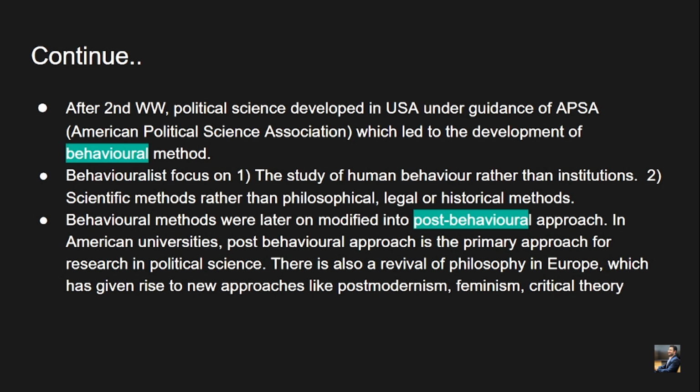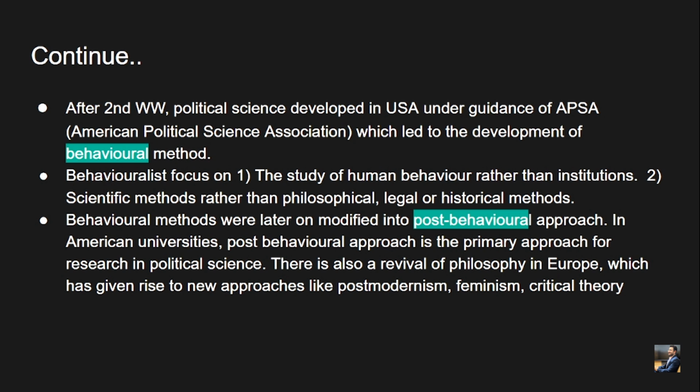Just to give you a gist, what is the behavioral method? Behavioral method, as per David Easton, is basically a more scientific approach to political science. He propounds the idea of universalities or regularities in political behavior, expressed by a few political factors.